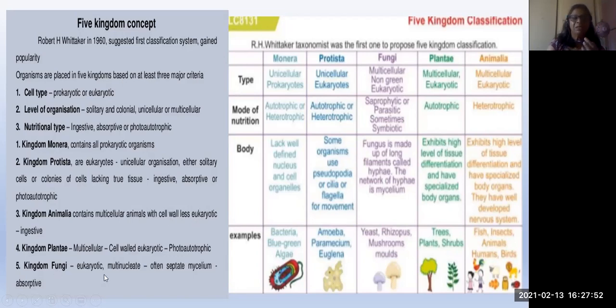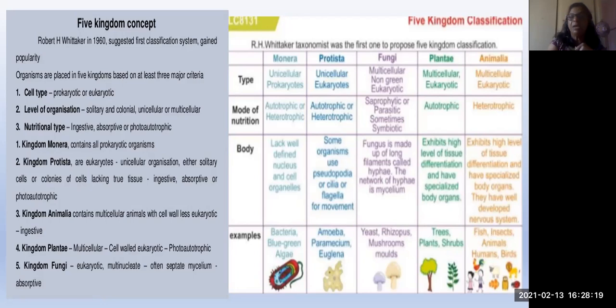Kingdom Fungi, which is eukaryotic again, but it is multinucleate. That is the very important feature you can see in the fungi. For example, you know the cell consists of always a single nucleus, whereas here the cell consists of more than one nucleus. It is called multinucleate, or it may also be called a syncytial type. Okay, please keep it in your mind, syncytial.